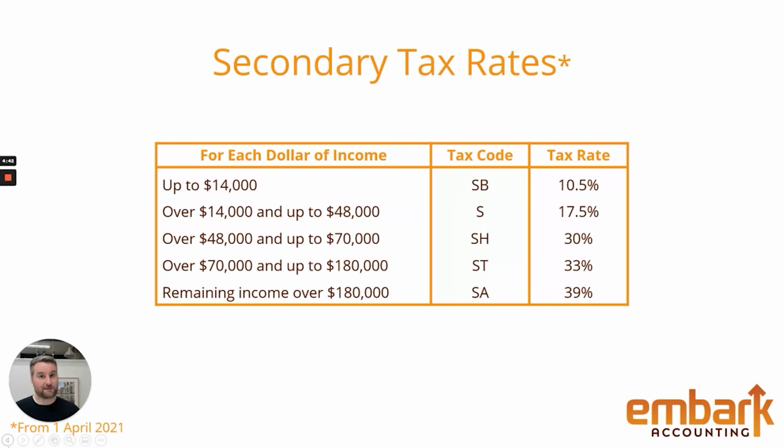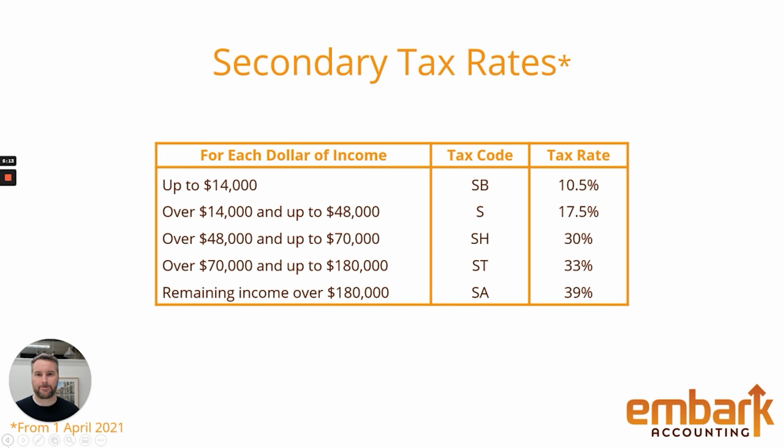If they also have a second job where they earn $15,000 from that job, therefore the tax rate they will use would be S, because they'll be in that bracket between 30 and 45,000, and that entire $15,000 will be taxed at 17.5%. If they used M as well, it's going to be taxed wrong, because some of that would be taxed at 10.5%, and that's what their other job is using up.